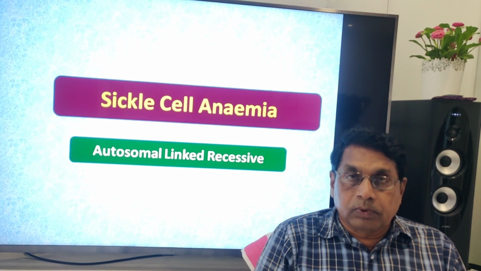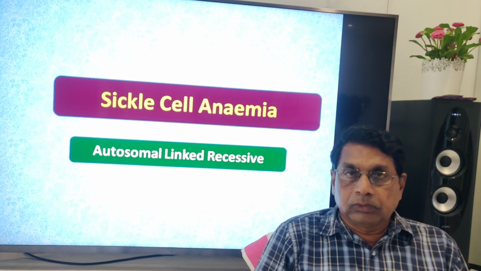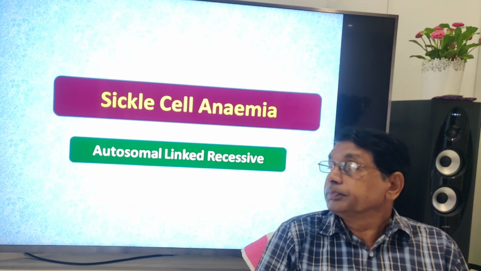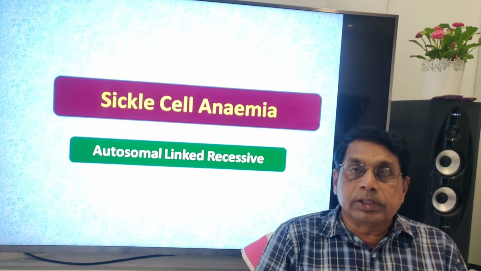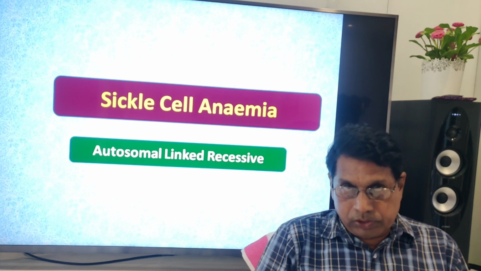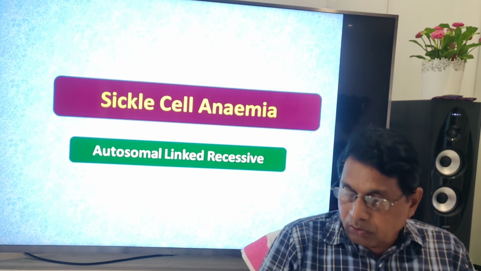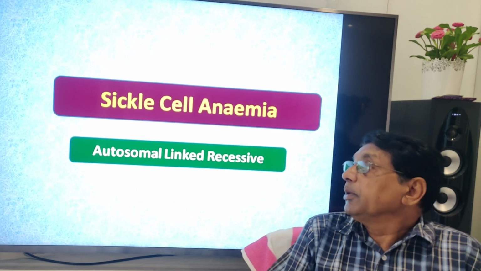In continuation of the Mendelian disorders, earlier we tried to understand color blindness and hemophilia. Now, some other genetic disorders which follow the Mendelian principles, Mendel's laws of inheritance, controlled by one gene. One is sickle cell anemia.